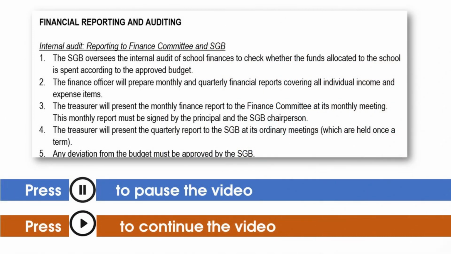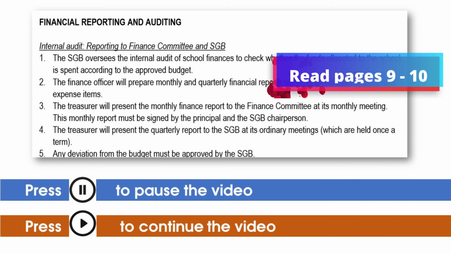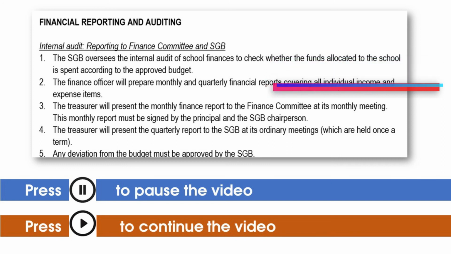After watching this video, you should carefully read pages 9 and 10 of the Nelson Primary School Finance Policy that you have. Compare this section about reporting and auditing to your school's finance policy. Make notes on issues that need to be discussed in a SGB meeting. Once again, note anything that you would like to ask your facilitator more about.